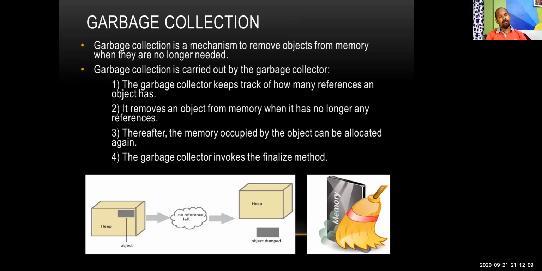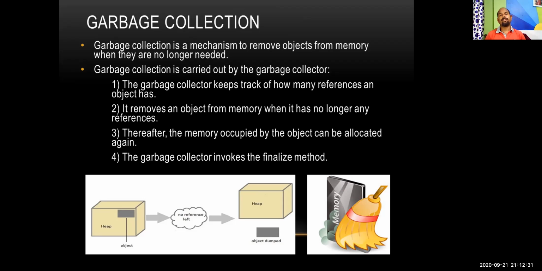Then we have garbage collection. That is also an important part of programming. As I have told you, a variable is declared, but its value is not initialized. In that case, it may contain some garbage values.